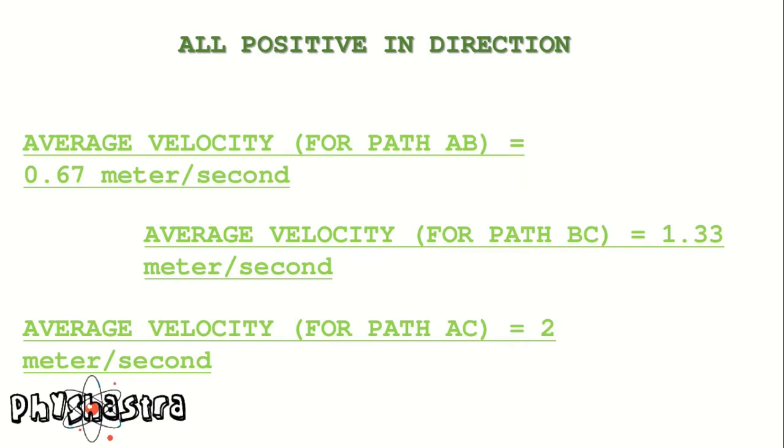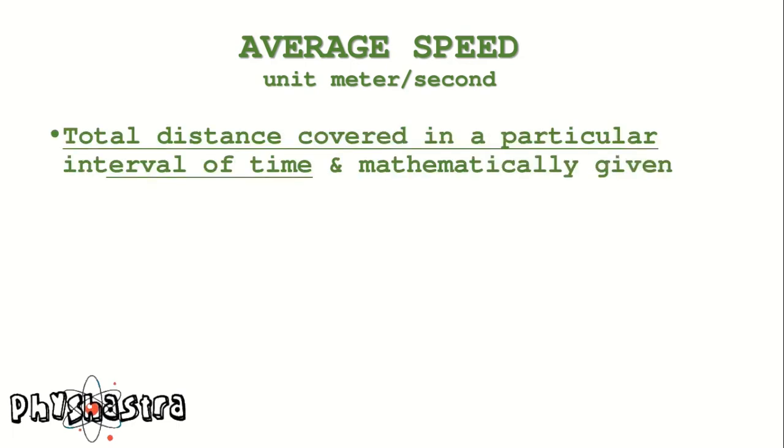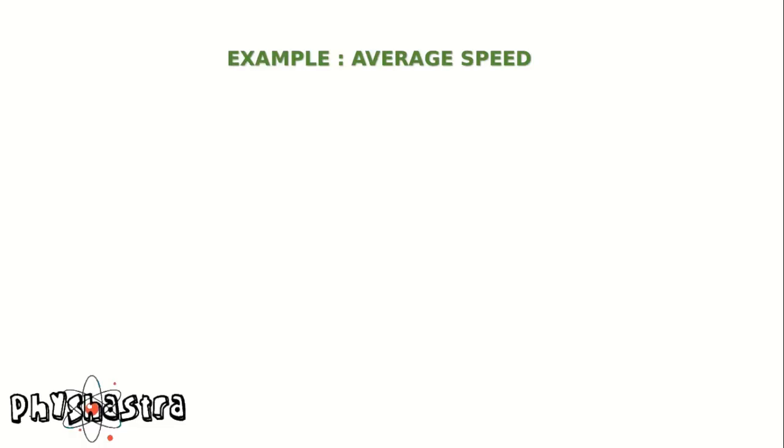Average speed is the total distance traveled by the particle in an interval of time. Its unit is meter per second. Even though its unit is the same as average velocity, average speed is a scalar quantity, which means it will give only magnitude. Mathematically, it is represented as the total distance traveled divided by the change in time.